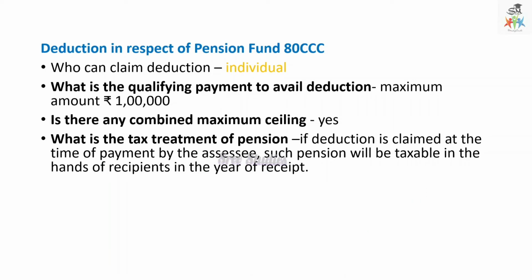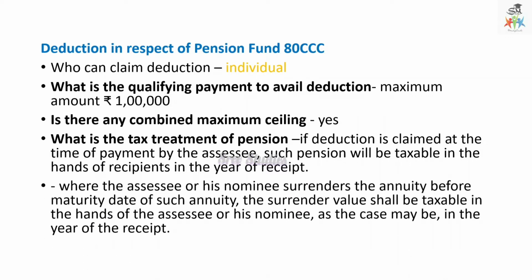What is the tax treatment of pension? If deduction is claimed at the time of payment by the assessee, such pension will be taxable in the hands of the recipient in the year of receipt. If the assessee or his nominee surrenders the annuity before the maturity date, the surrender value shall be taxable.